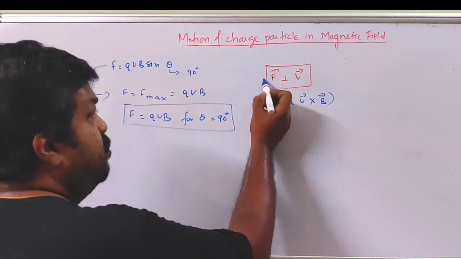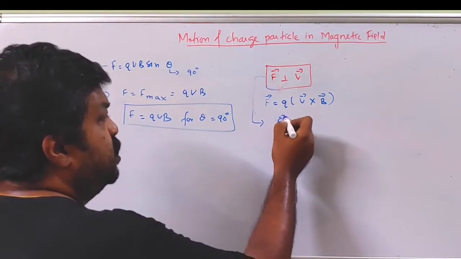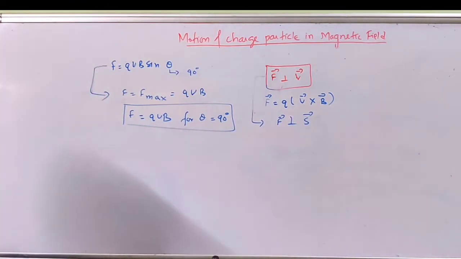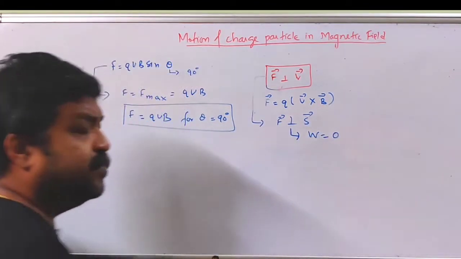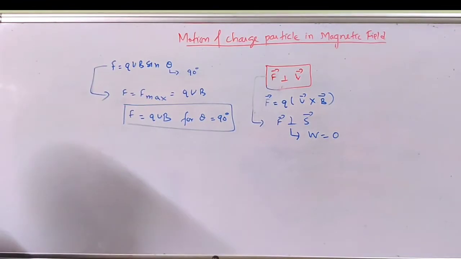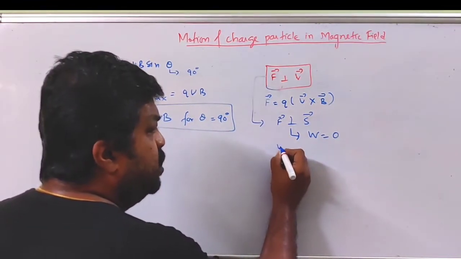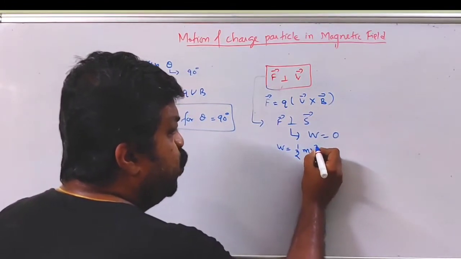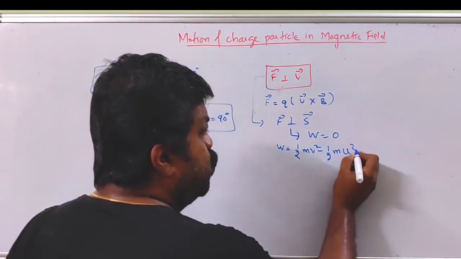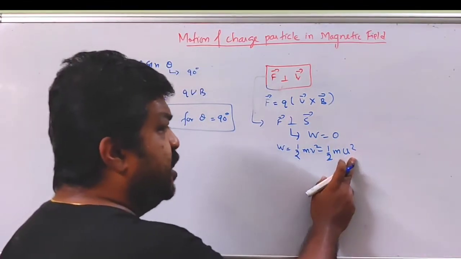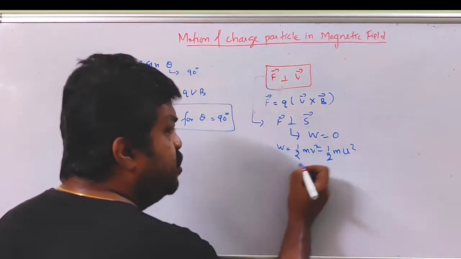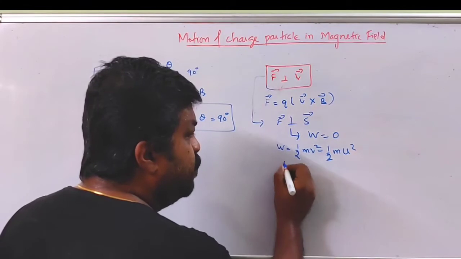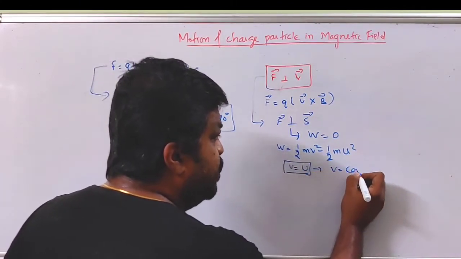Now since force is perpendicular to velocity, it implies force is perpendicular to displacement, because velocity and displacement will be in the same direction. So since force is perpendicular to displacement, work done by this force is 0. Now, work done is equal to change in kinetic energy: half mv square minus half mu square. This is final kinetic energy, this is initial kinetic energy. So since work done is 0, kinetic energy is not going to change. So if kinetic energy is not changing, that means v is equal to u. So v is constant.